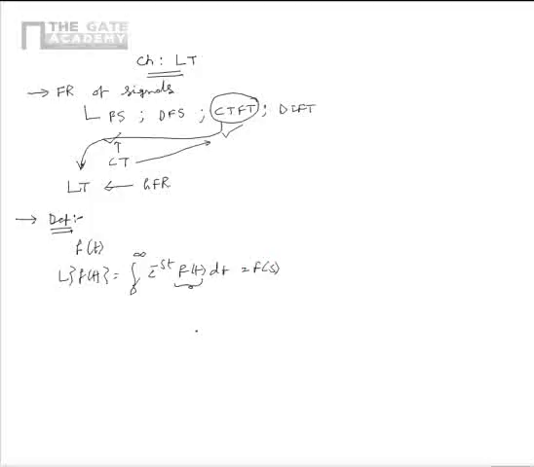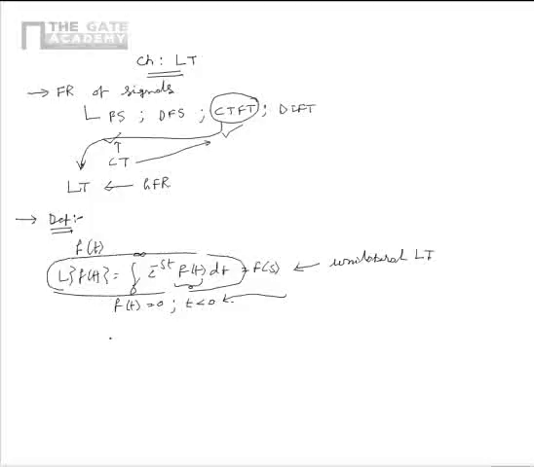Please note that the equation we have written is called one-sided or unilateral Laplace transform. It means that it can be applied for the signals which have the property that f of t is equal to 0 for t less than 0. If this property is satisfied, we call the signal as one-sided or unilateral signal, and the Laplace transform of f of t in this case is one-sided or unilateral Laplace transform.